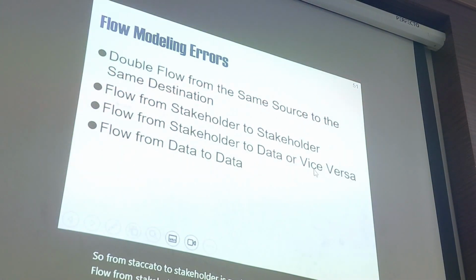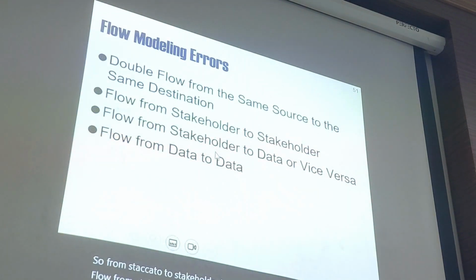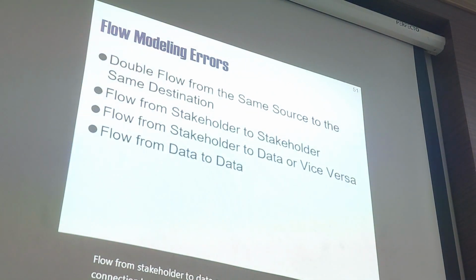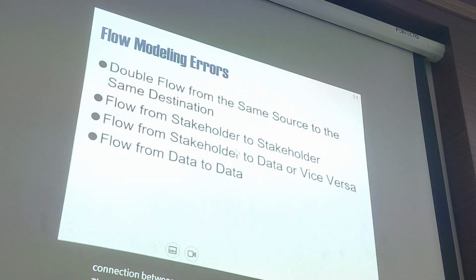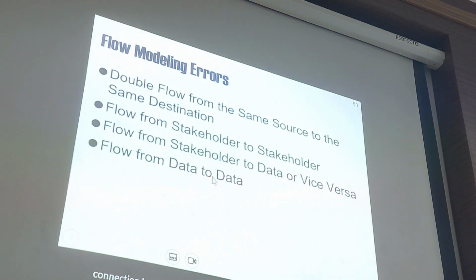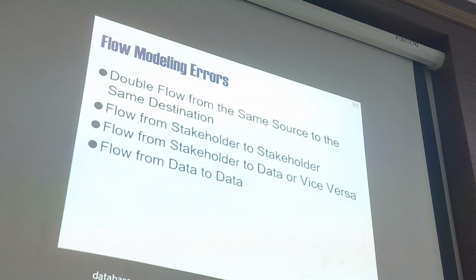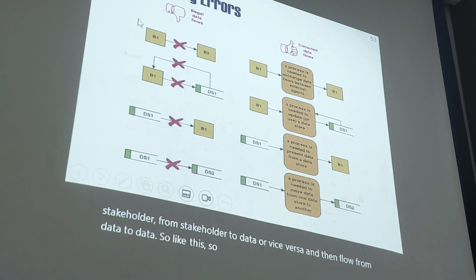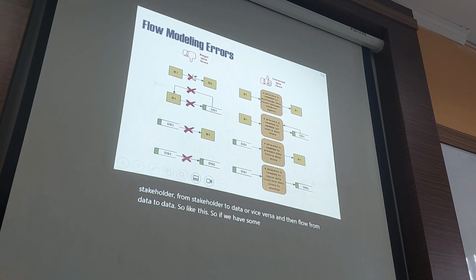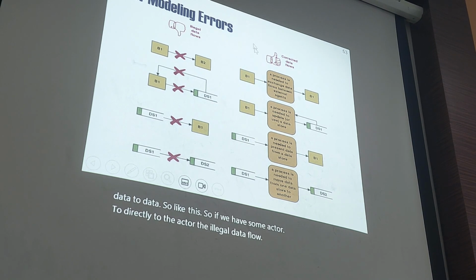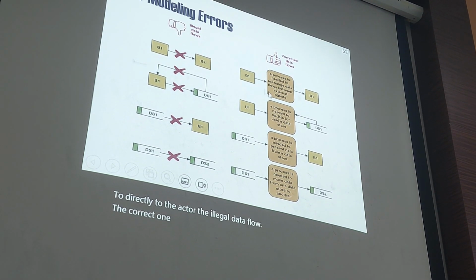Stakeholder to data or vice versa. So we cannot have some connection between database and actor without a process. And then from data to data, from database to database. So if we have some actor to actor, we then like the data flow. The correct one is we must have a process.